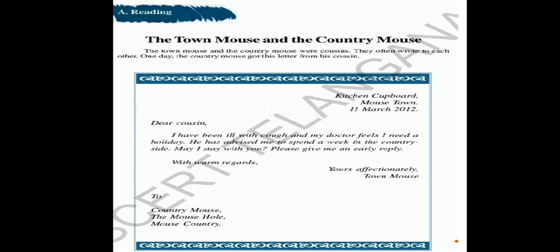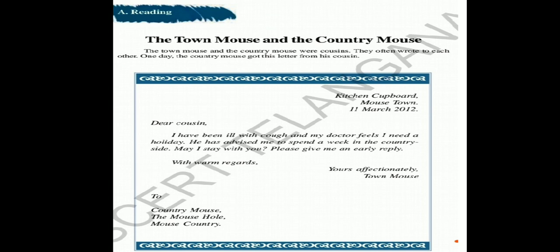And also, with warm regards, the leave taking. Then after that, the subscription. What should be written here? Yours affectionately. Y should be capital, and we should not keep any apostrophe between s and r. After r we should not put any sort of quotation marks.